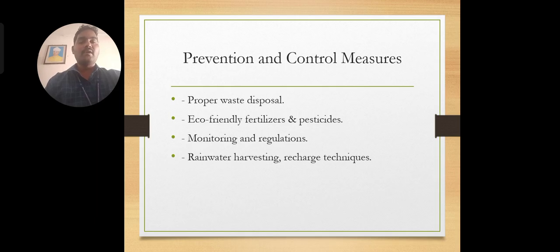If we adopt these kinds of sources, then rainwater harvesting and recharge techniques will also be discussed, and monitoring will also be done. It will be useful for us to reduce the contaminated sources in various aspects.